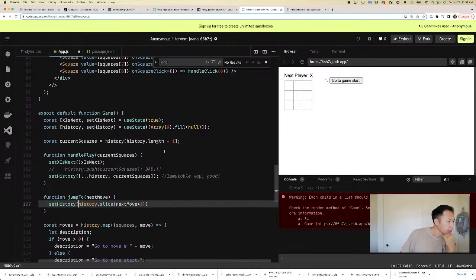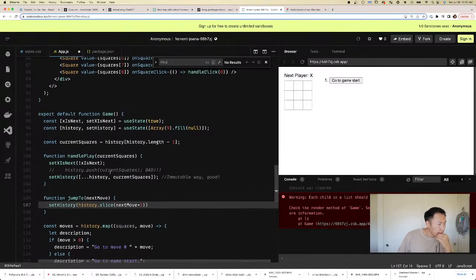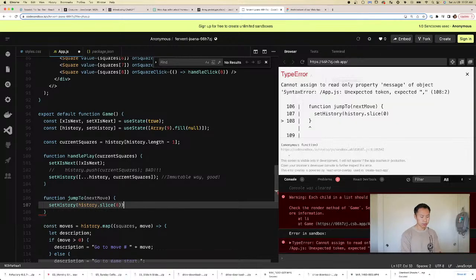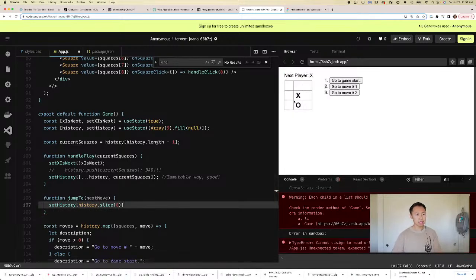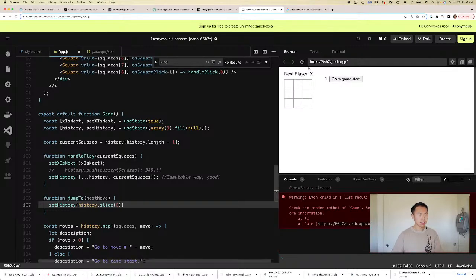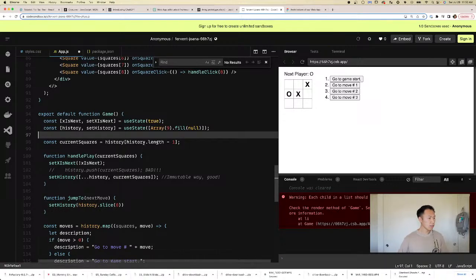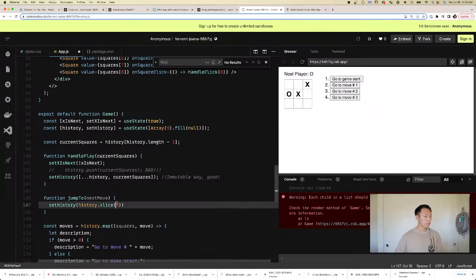So what are we doing wrong here? We said jump to. Let's just slice this. Just give me nothing. Let's see if this works at least. So what should happen is anytime we press a button, it removes everything, which it does not. Okay, that is not what we want.